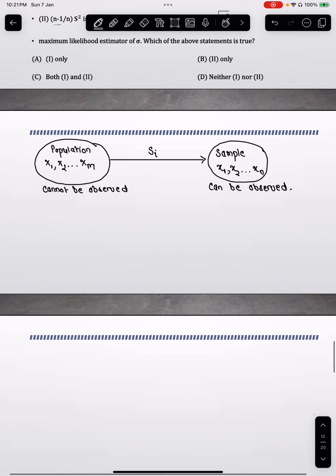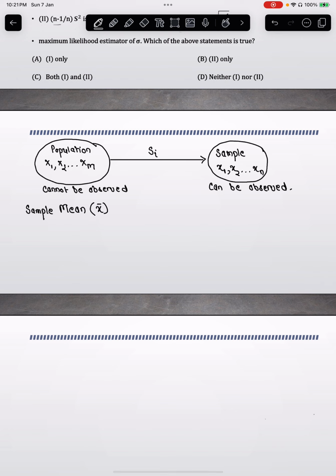Okay, so what do I mean by this? For example, if you have your sample, you can calculate something called the sample mean, denoted by x bar, which is nothing but 1 by n summation i equal to 1 to little n of xi, right? This you can calculate using the sample. So by using this measurement, you can estimate the mean of the population, which means this is called an estimator.